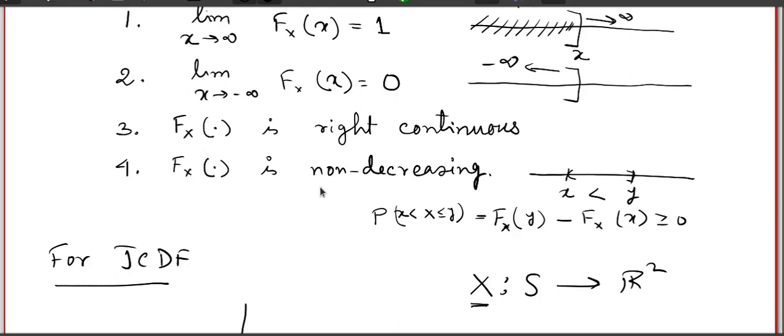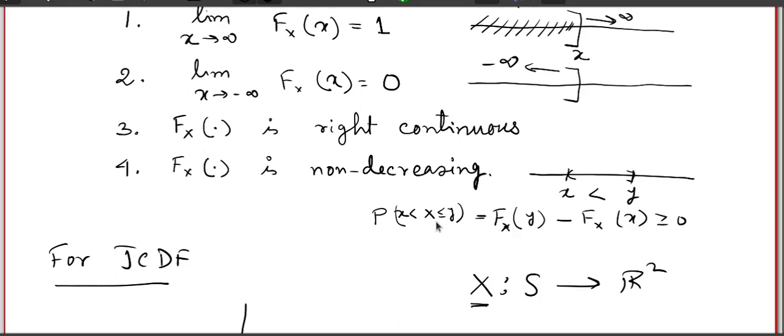So non-decreasing is in a way a by-product of the fact that the probability has to be greater than or equal to 0. The non-decreasing property of the cumulative distribution function says that the probability that the random variable lies in an interval is greater than or equal to 0.